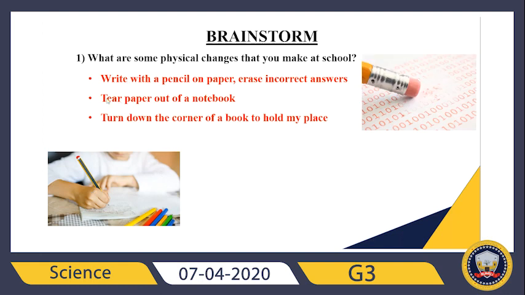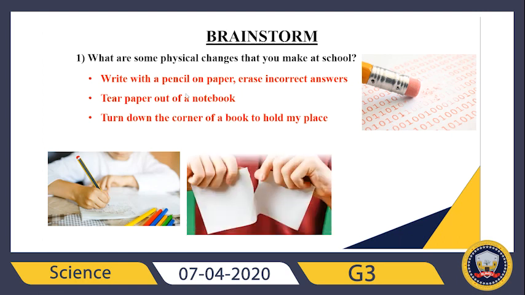What about the second one? It says tear paper out of a notebook. Sometimes you don't do it, okay? Don't waste your paper. So if you tear a paper, it is also a physical change because the matter is still paper. In this situation, it will be just a physical change. What about the third one?